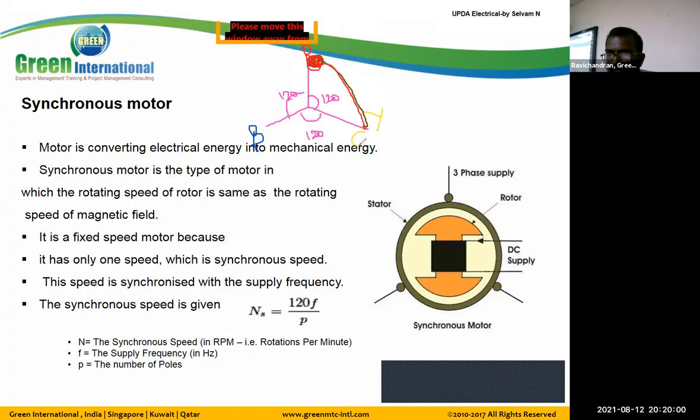By this way, the ball is changing its color from R, Y, B. By this way, the magnet is rotating. I hope visually we understand. So now the movement of the ball we call a synchronous speed, which is 3000 RPM because we have a two-pole motor.